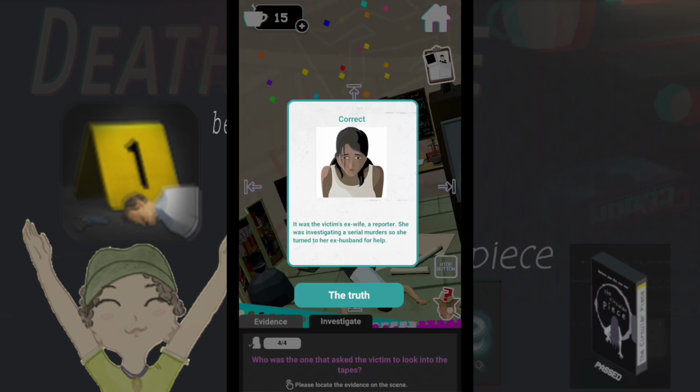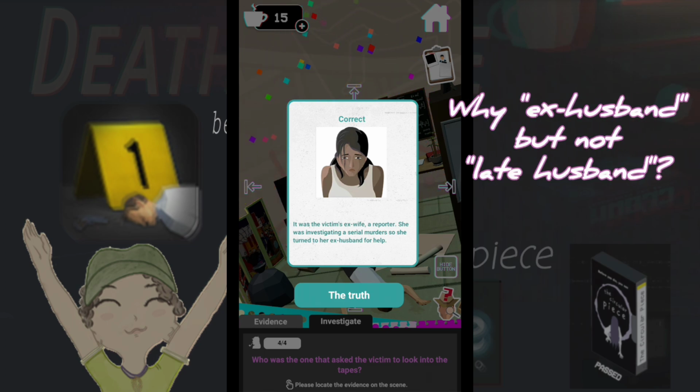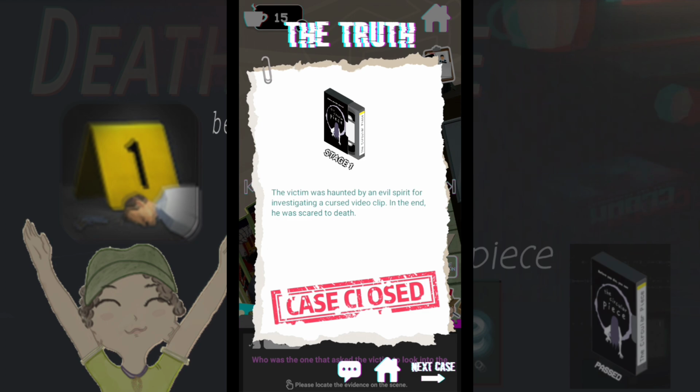Correct. It was the victim's ex-wife, a reporter. She was investigating a serial murder, so she turned to her ex-husband for help. The truth. Stage 1. The victim was haunted by an evil spirit for investigating a cursed video clip. In the end, he was scared to death. Case closed.